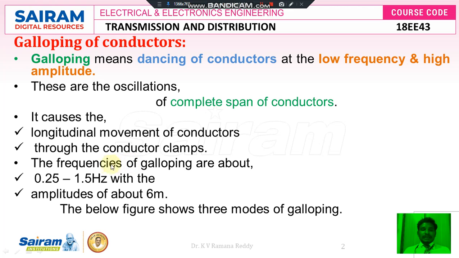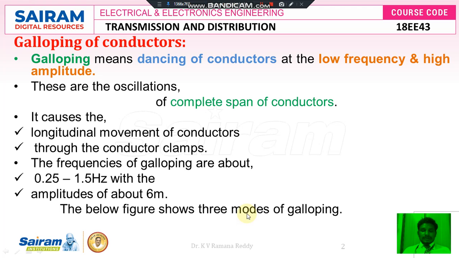Of course, conductor clamps are tightly fixed to overcome the galloping of conductors, that is, the dancing of conductors or the magnitude of oscillations, which has a low frequency range like 0.25 to 1.5 Hz. But due to high wind pressure, definitely there is a movement of the conductor, simply called dancing of the conductors. So the figure below shows the three modes of galloping.